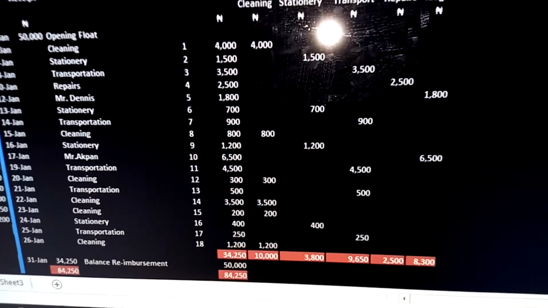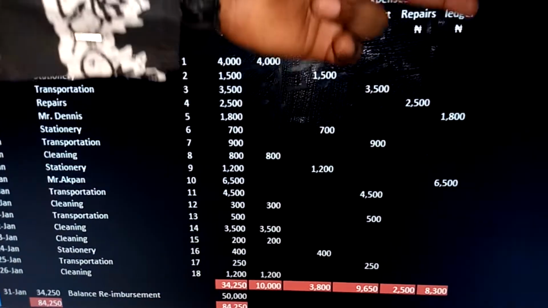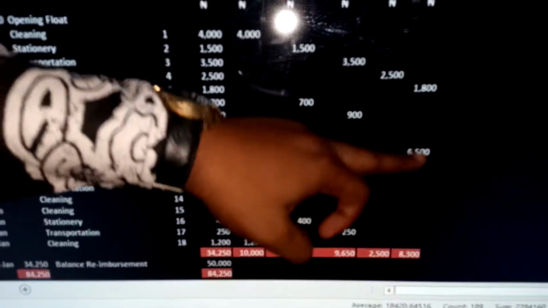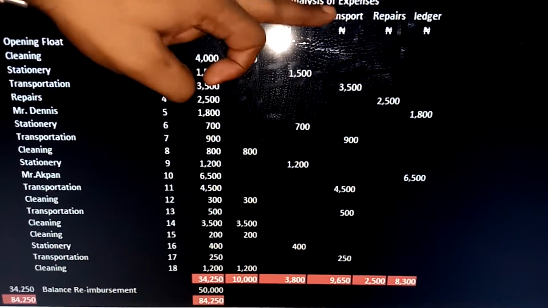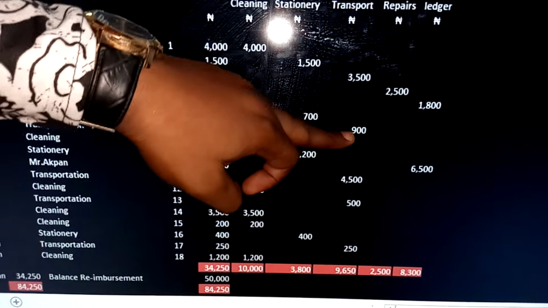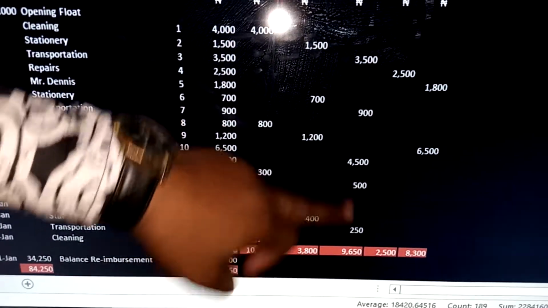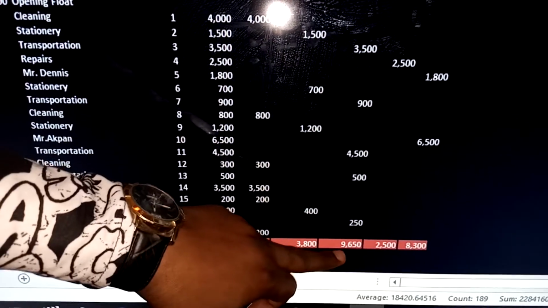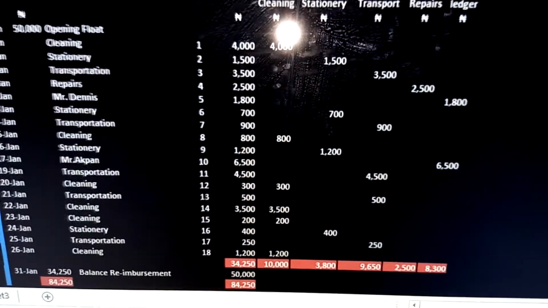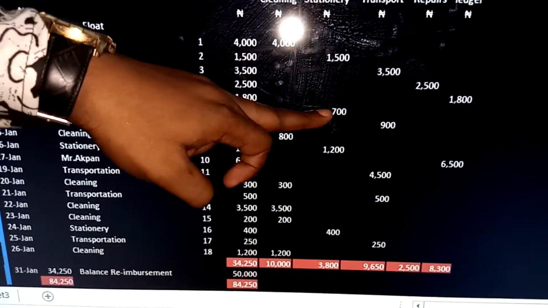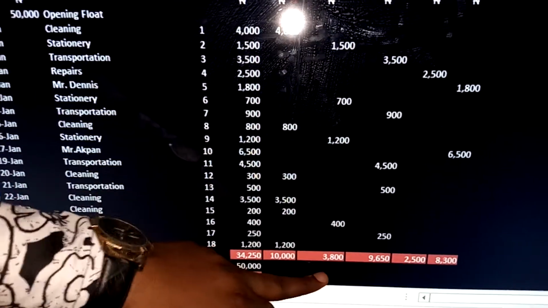So if we add up, total amount spent under ledger here is 18 plus 65, that's 8,300. Total amount spent under transportation here we have 35, 900, 45, 500, 250, that's 9,650. Total amount spent under repairs is 25, you have 25 here. Total amount spent under stationery we have 15, 700, 12, 400, that's 3,800.